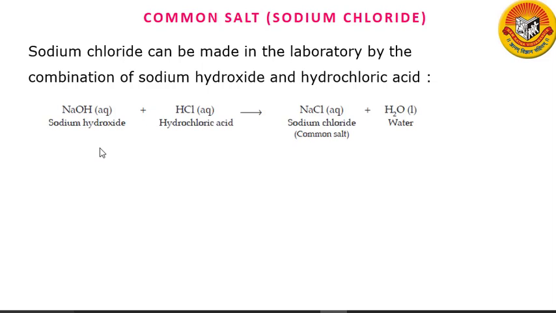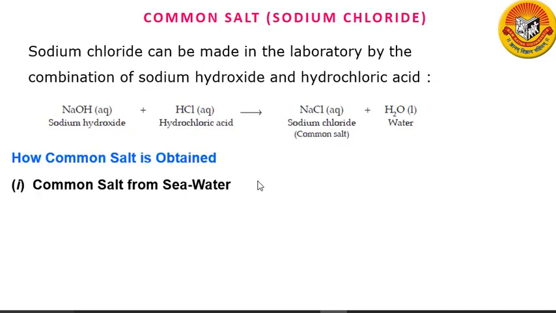So when sodium hydroxide reacts with hydrochloric acid, it gives us sodium chloride and water. Now we allow the water to evaporate and we get sodium chloride. But we are not preparing sodium chloride in this way. This is because sodium chloride is present in nature in abundance. Let us discuss below how we obtain sodium chloride in large amounts.